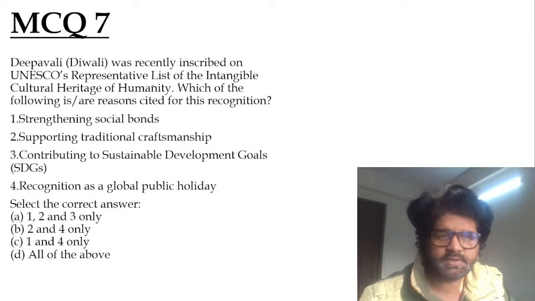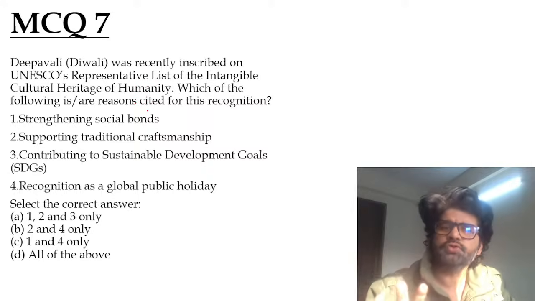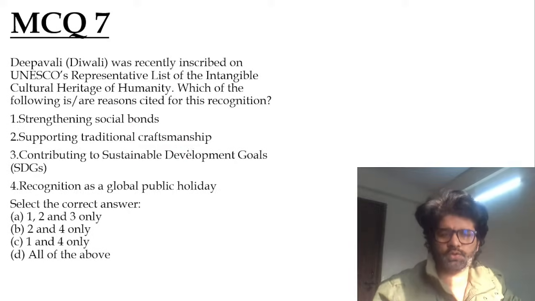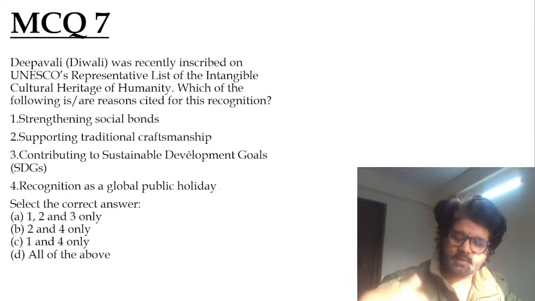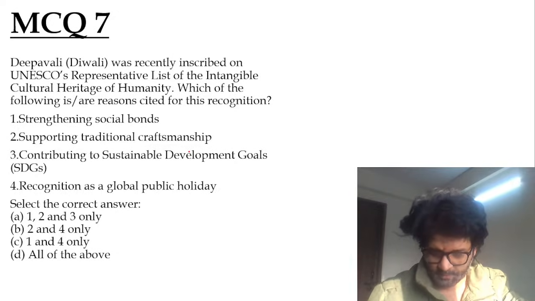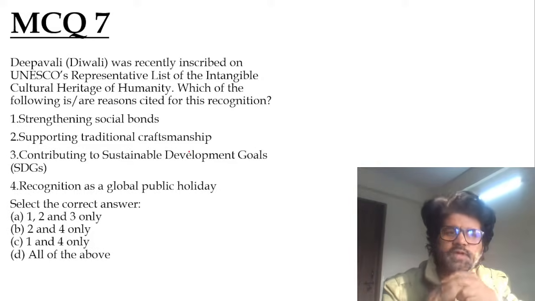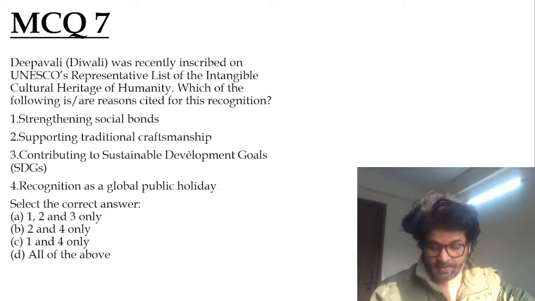Diwali was recently inscribed on UNESCO's representative list of intangible cultural heritage. Now choose the option. And what are the reasons cited why it has been included? Even if you don't know the options, try to do option elimination and see what cannot be the answer, and then solve the question. Cool, Aditya. Strengthening social bonds, supporting traditional craftsmanship, contributing to sustainable development goals, recognition as a global public holiday.